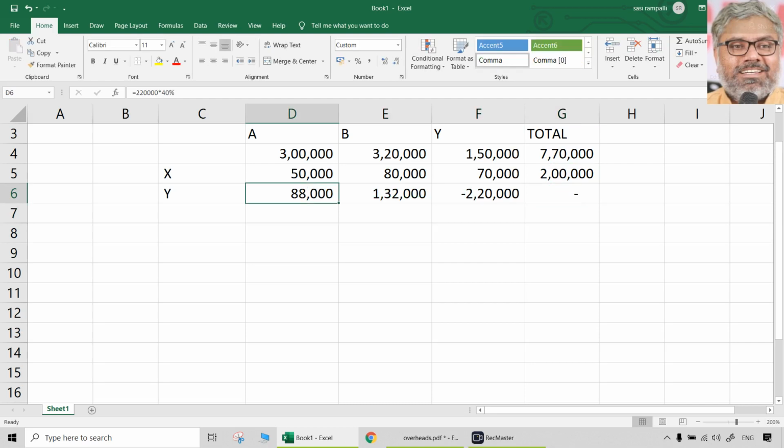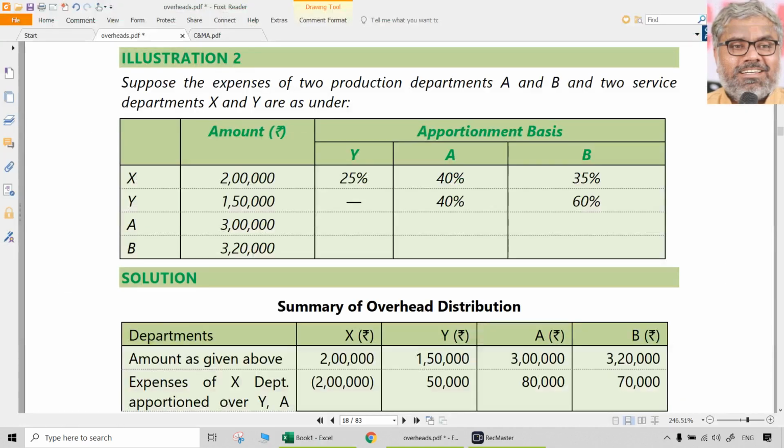The total of this should be 0 naturally. Why? Because we have taken out this cost of Y. So this is total 0 and the total cost is finally 9,70,000. That was given in the question itself.